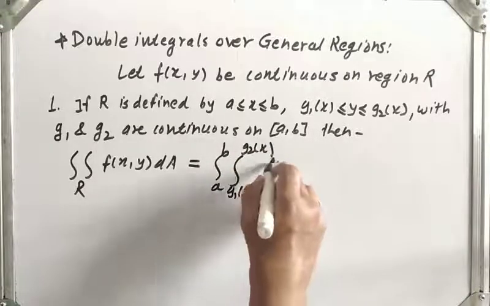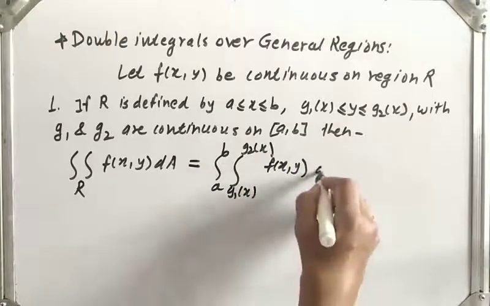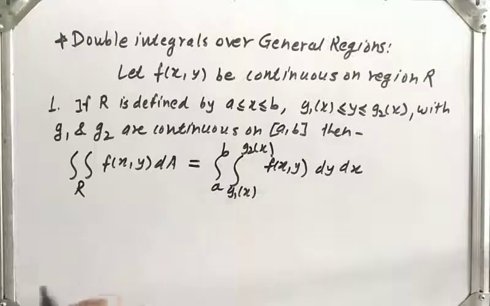Our function is f of x y. Here we are taking limits of y first, therefore dy dx here.